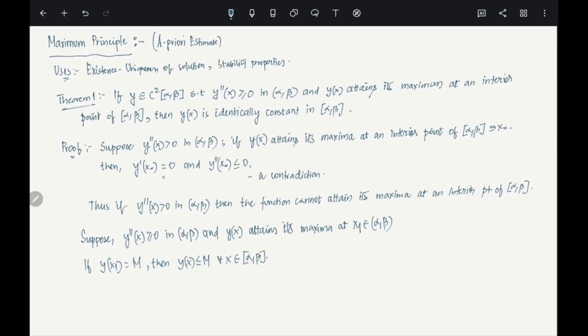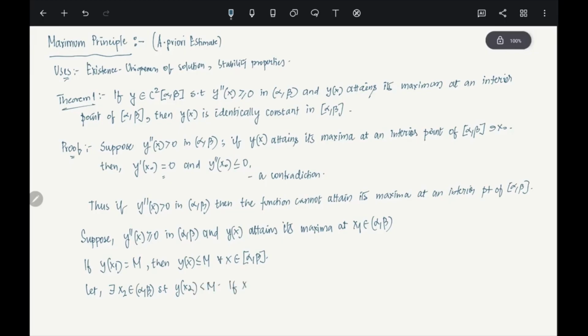Now let there exist an x2 in (alpha, beta) such that y(x2) is less than M. Clear?